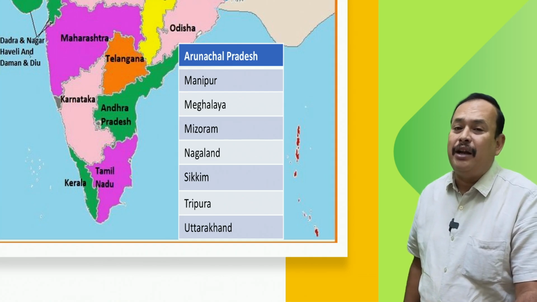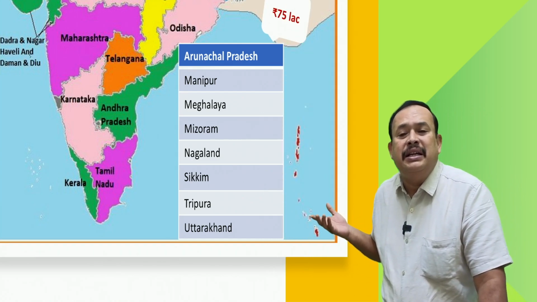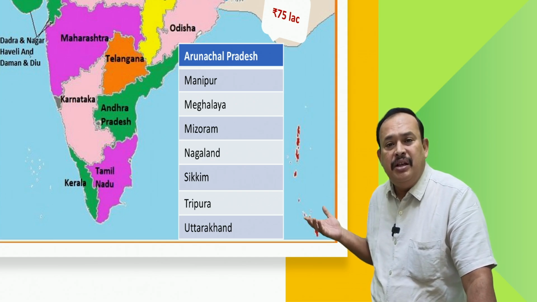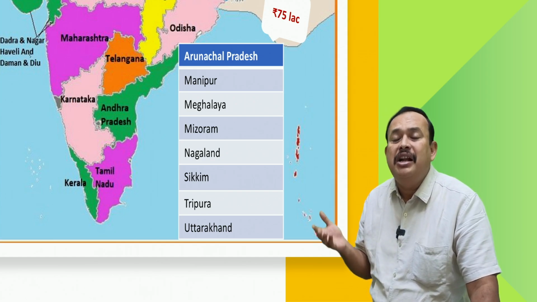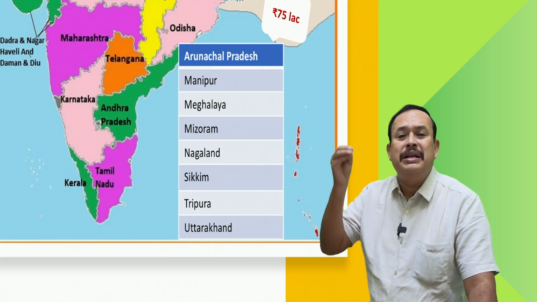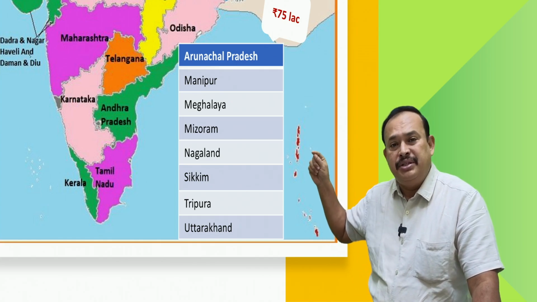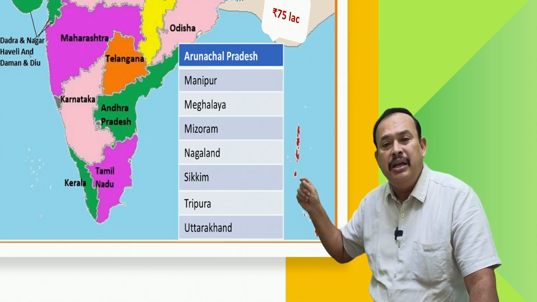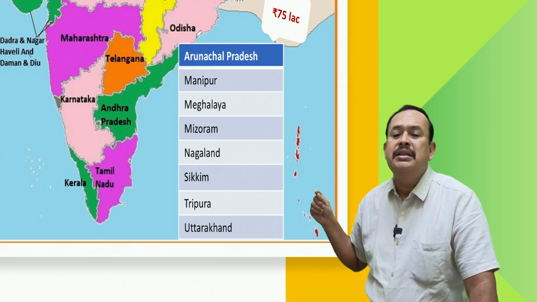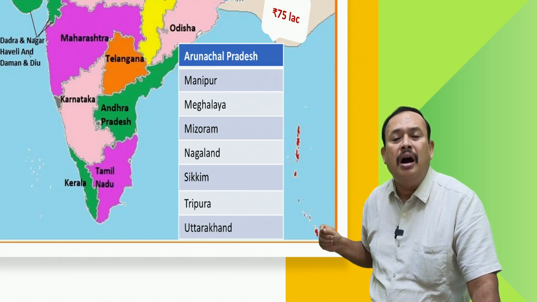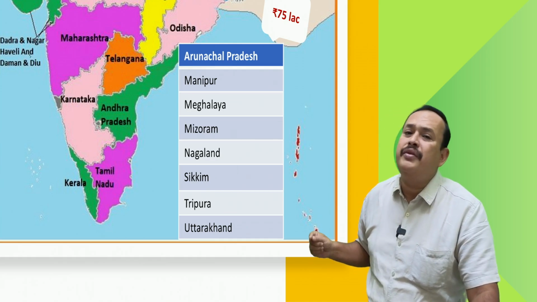Your aggregate turnover is required not to exceed 75 lakhs. A trader, manufacturer, or restaurant having the place of business in Arunachal Pradesh, Manipur, Meghalaya, Mizoram, Nagaland, Sikkim, Tripura, or Uttarakhand, also called Uttaranchal.